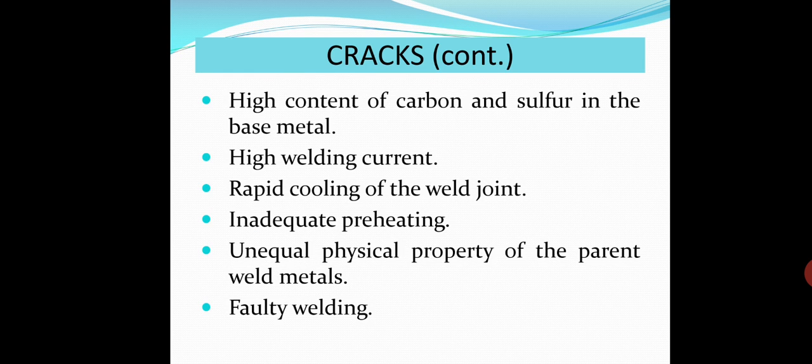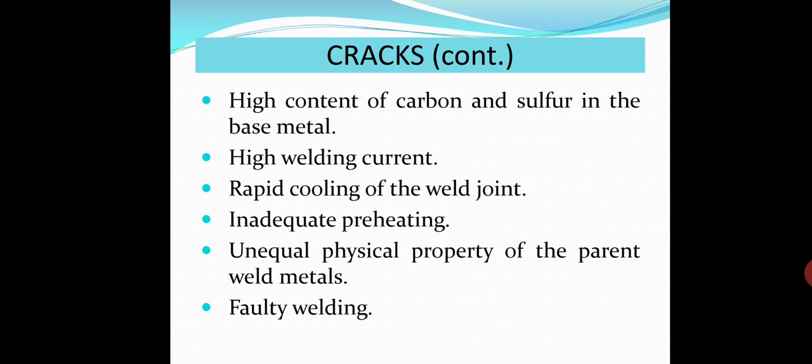Next is high content of carbon and sulfur in the base metal, high welding current, rapid cooling of the weld joint, inadequate preheating, unequal physical property of the parent weld metal, and faulty welding.